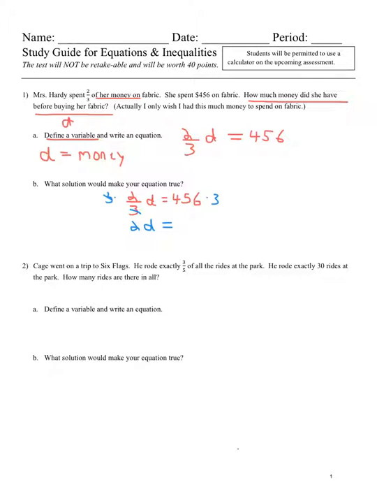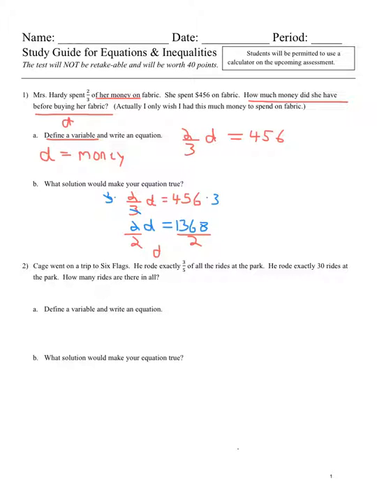I'm going to see if I can do this in my head. 3 times 6 is 18, 3 times 5 is 15, plus 1 is 16, and 3 times 4 is 12, plus 1 is 13. I'm hoping that's correct. And then I need to get the D by itself, so I need to undo by dividing by 2.